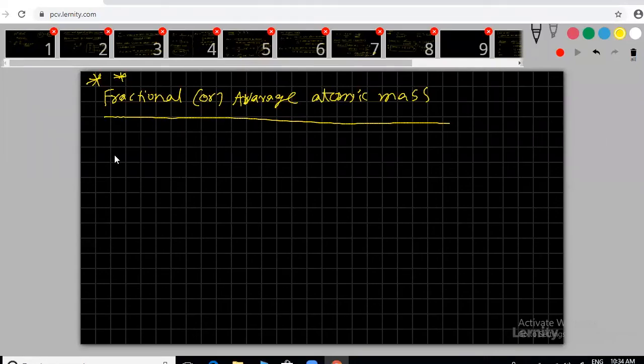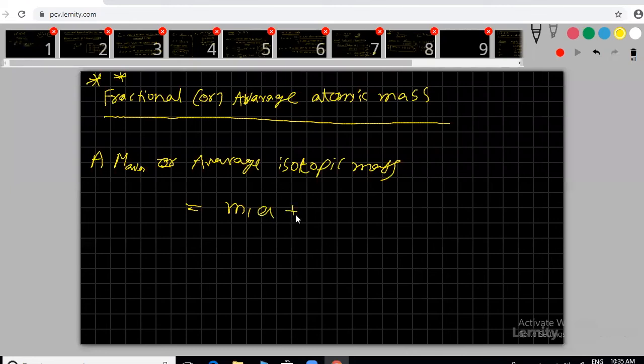I am writing, sir: average atomic mass, or you can write average isotopic mass, equal to m1 into a plus m2 into b and so on, depending upon the number of isotopes, divided by a plus b plus and so on.